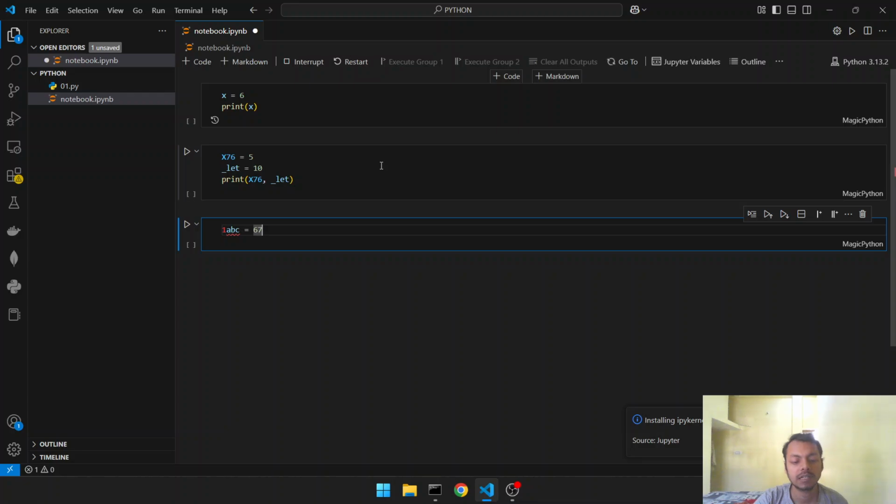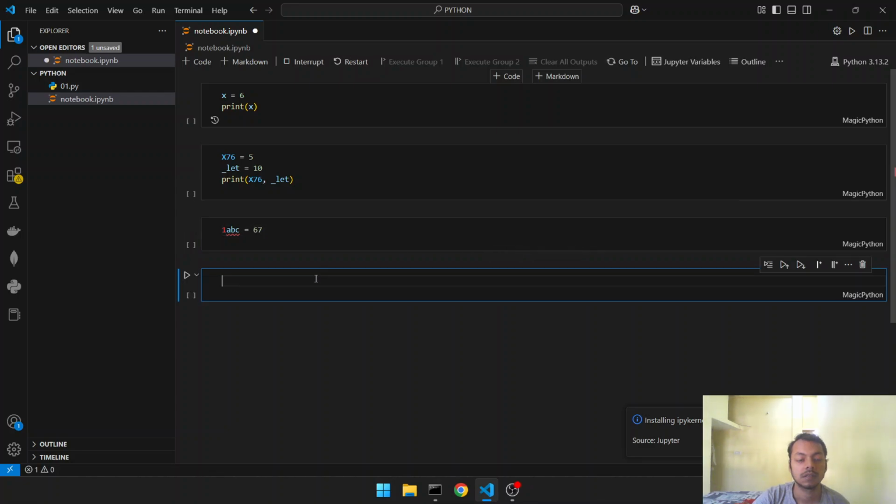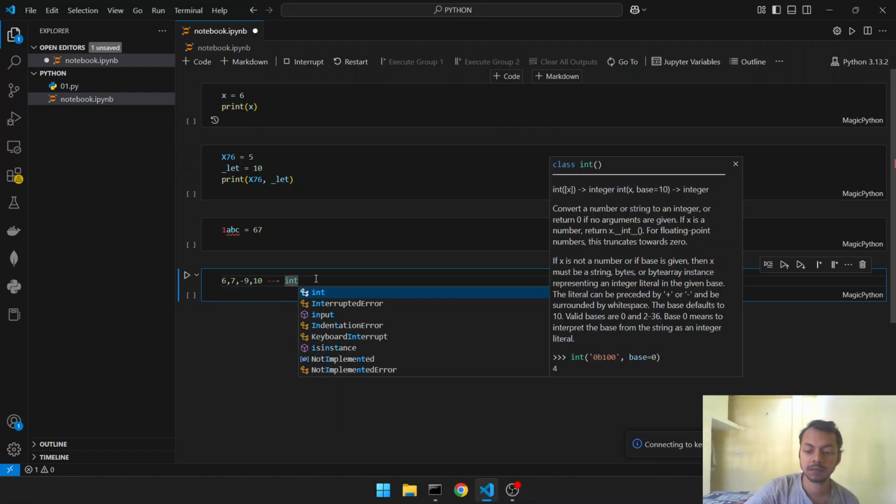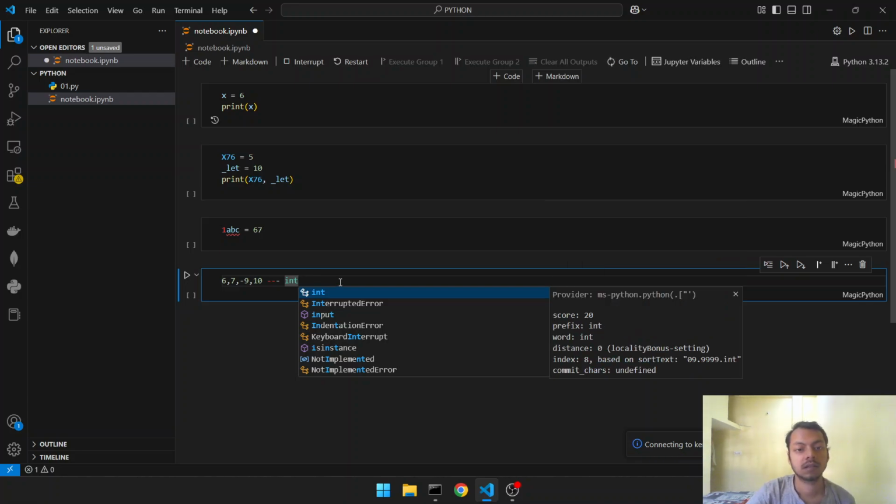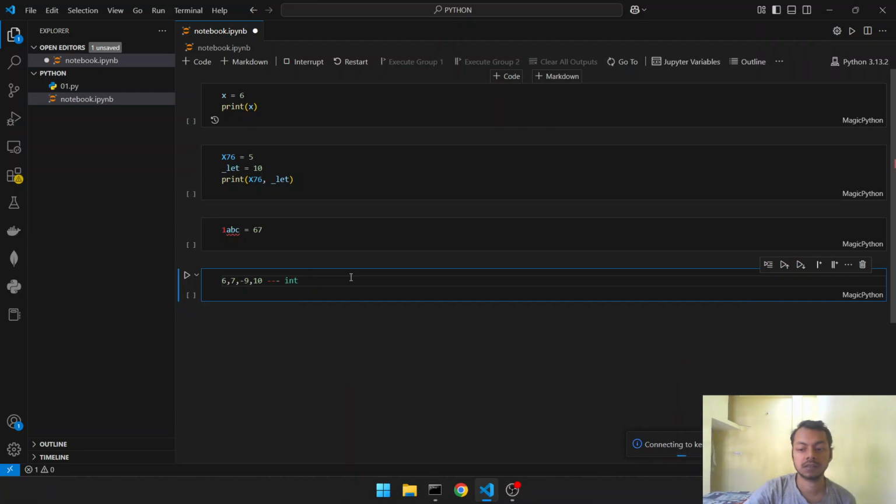So in this chapter we will be covering basic data types, and more of the data types will be covered later in the video, in later chapters. Okay, so some examples of basic data types are integers, like 6, 7, -9, -0. -0 has no sense, it will be 0 itself. These are integers. These are the integer data types.